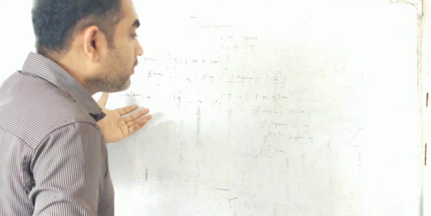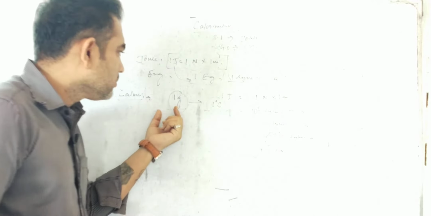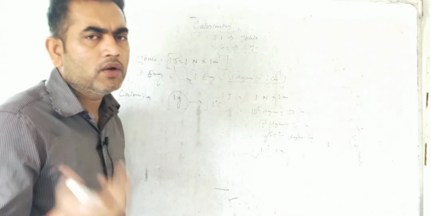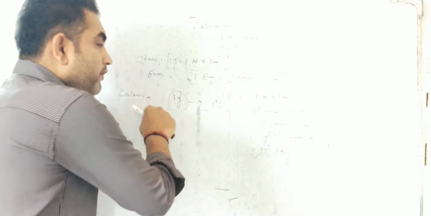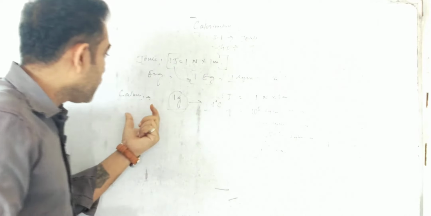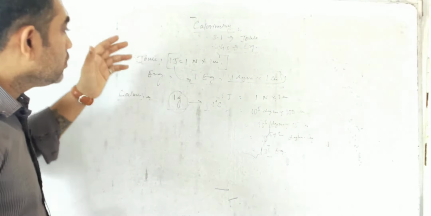And if we need to define the kilocalorie, under that situation replace the mass by the SI unit, and obviously the temperature will remain constant. So for the kilocalorie, the amount of heat required to raise the temperature of 1 kg of water, this time replace 1 gram by 1 kg, by 1 degree C is said to be 1 kilocalorie.